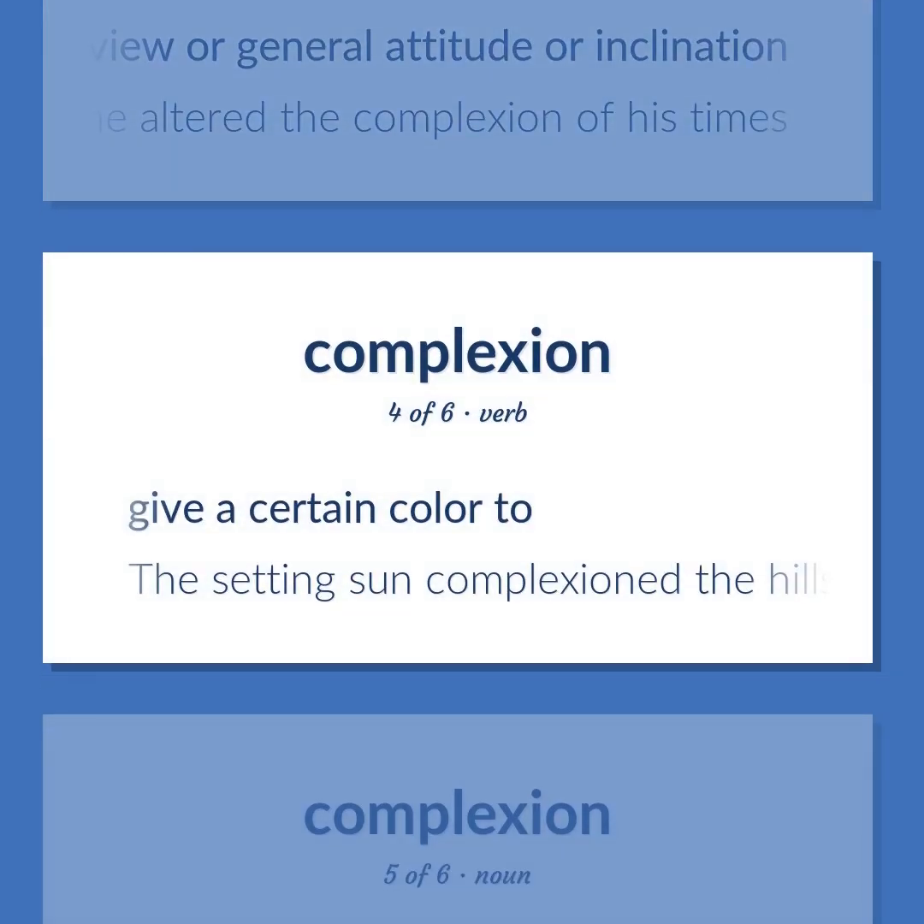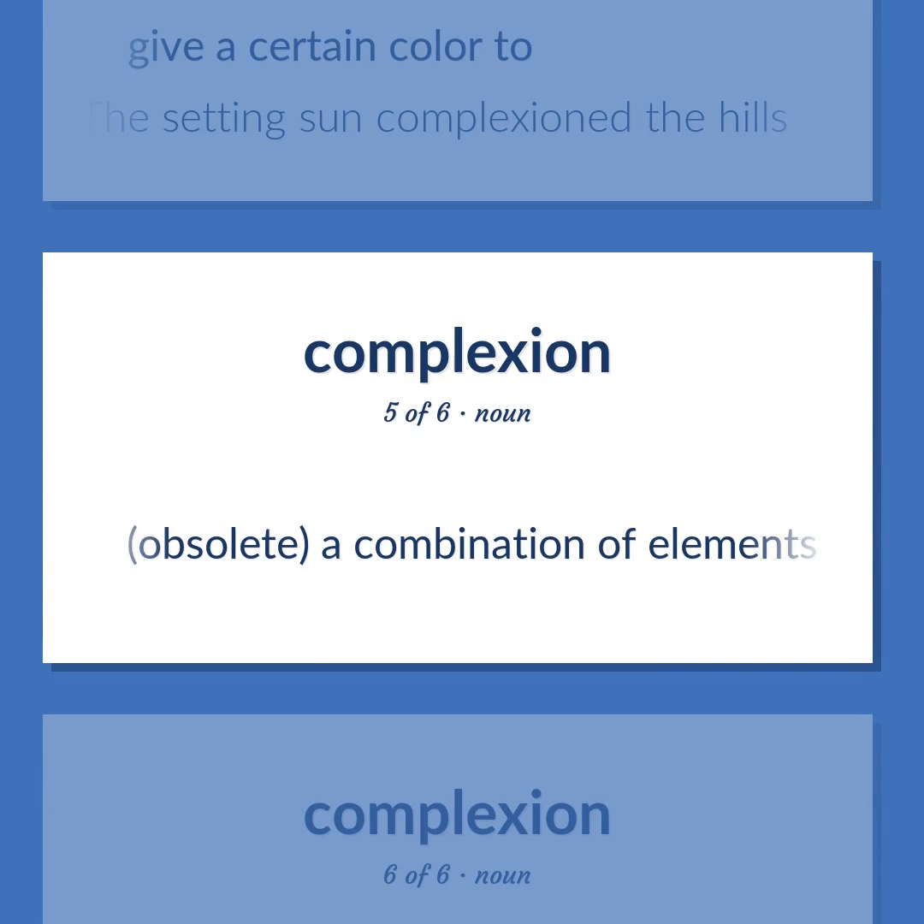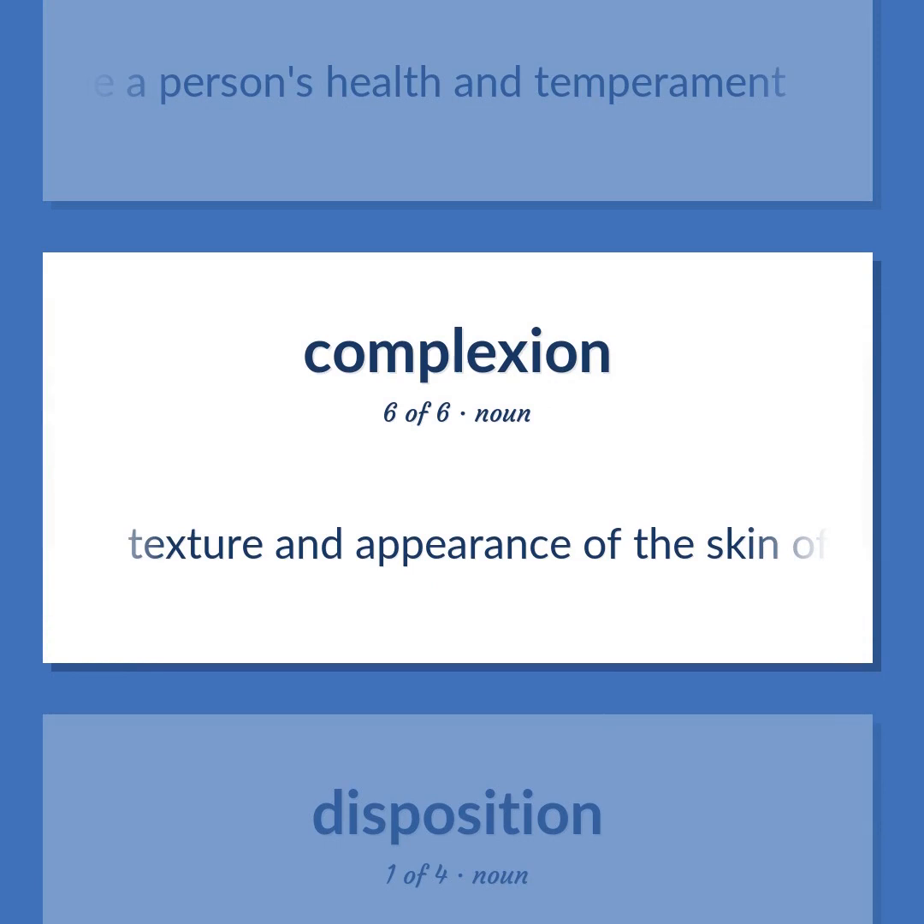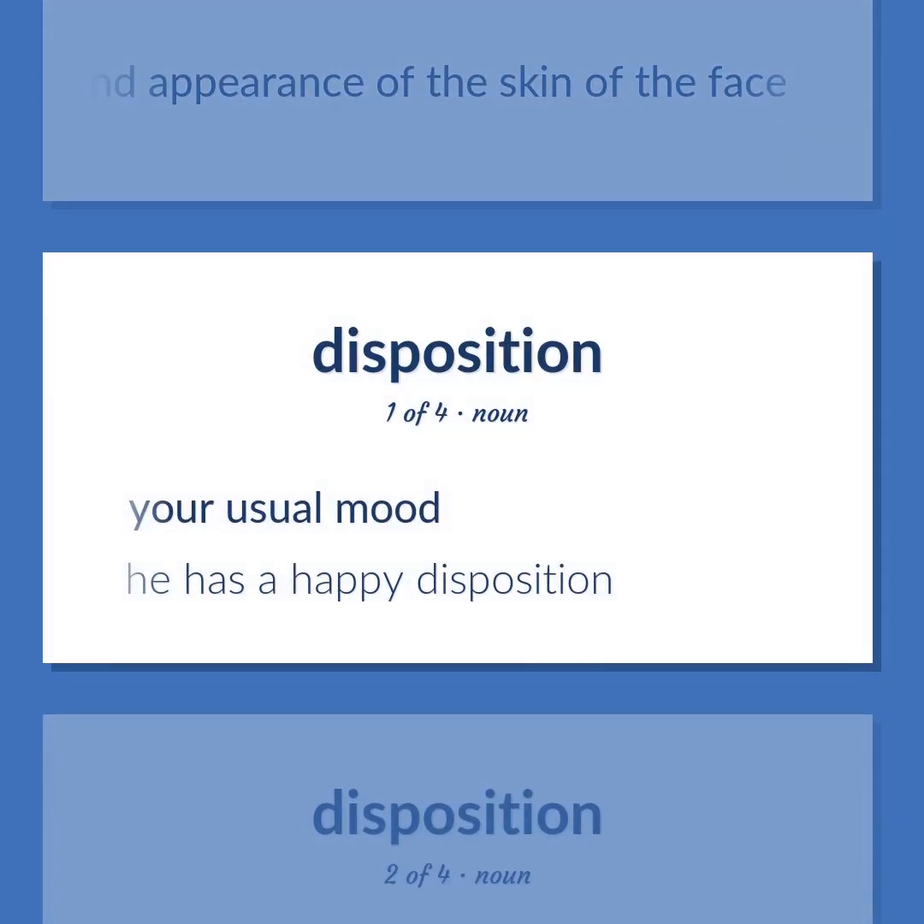Give a certain color to. The setting sun complexioned the hills. Obsolete. A combination of elements, of dryness and warmth or of the four humors, that was once believed to determine a person's health and temperament. Texture and appearance of the skin of the face. Your usual mood. He has a happy disposition.